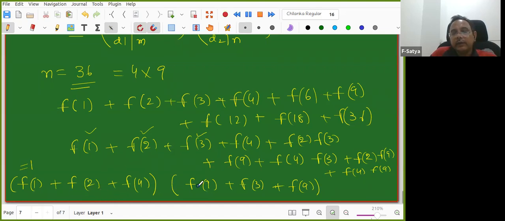Okay, because f of 1 into f of 1 is f of 1 like that. Anyhow, let us check. 36 is coming from f of 4 into f of 9. F of 2 into f of 9 is also coming here. Yeah, all of them will come. Is it okay? Everyone is clear?